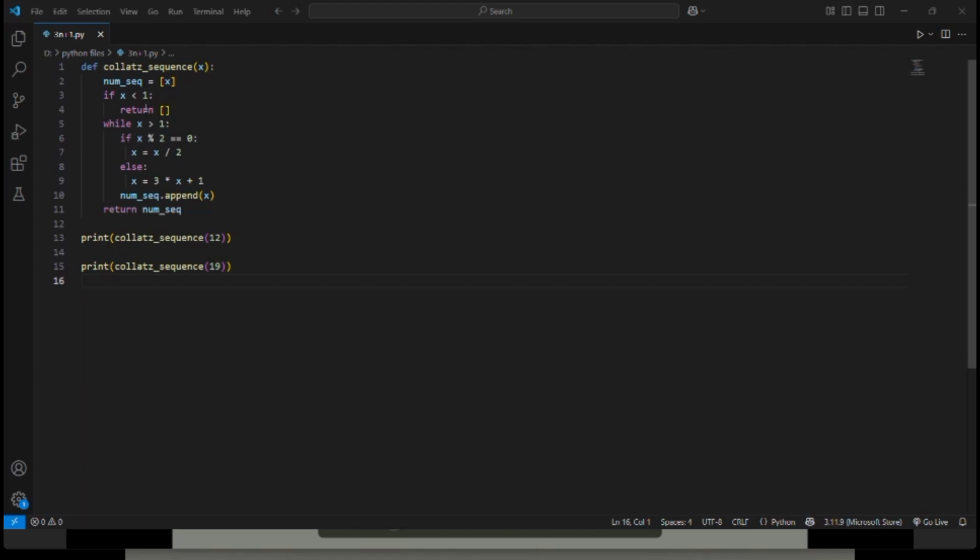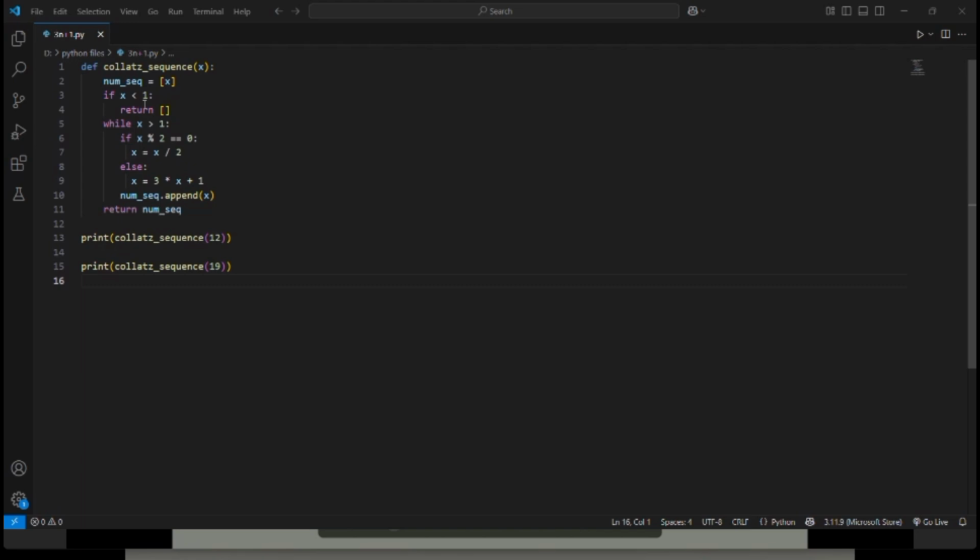Take the Collatz sequence of x: define a function that takes input x. Num sequence equals a list with the starting number x; num sequence will store the entire sequence. If x is less than 1, it returns an empty list.